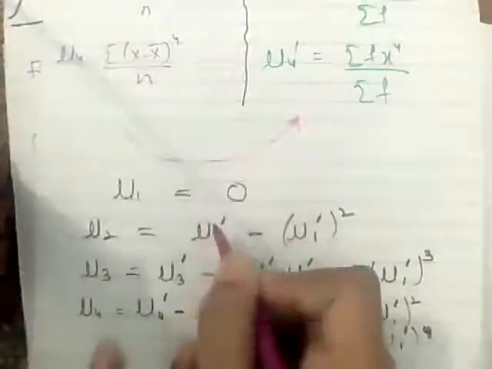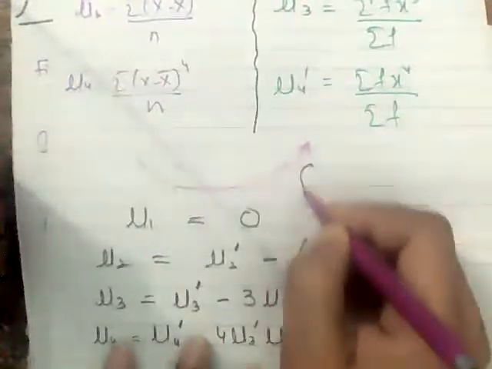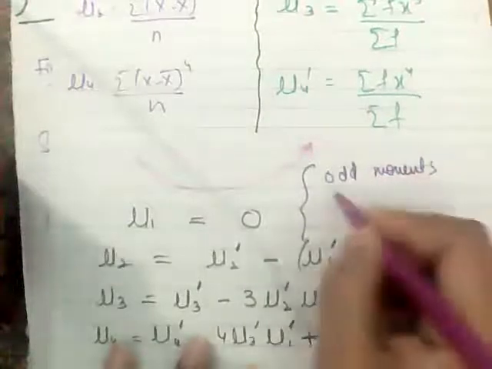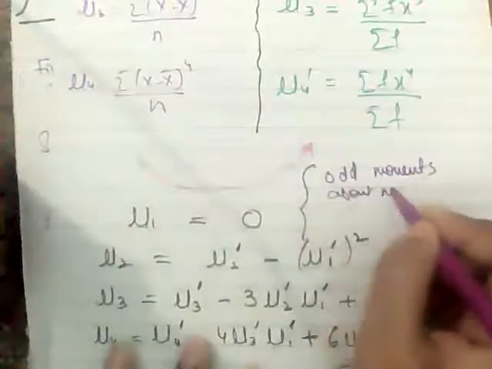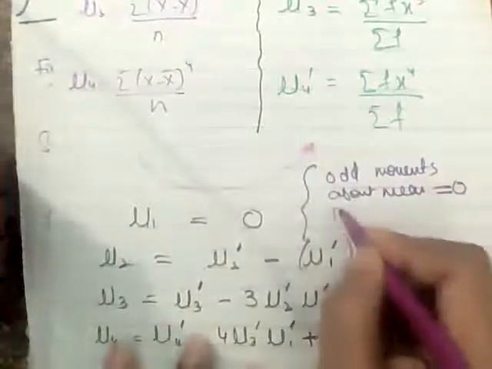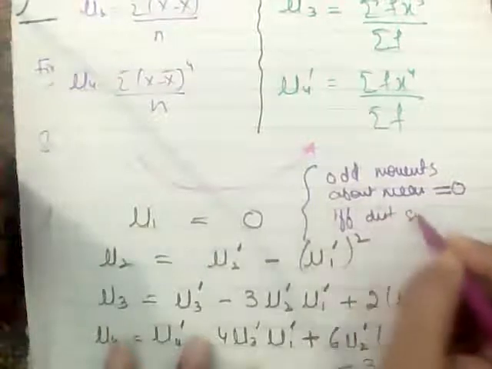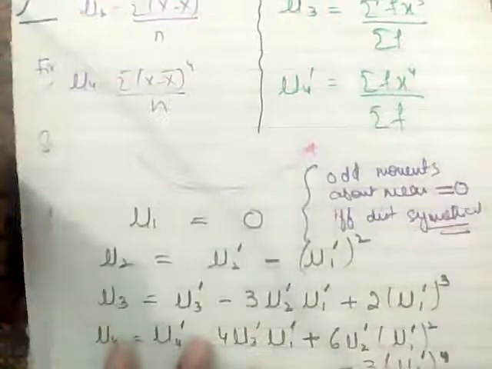And over here, let's just remember one thing: I'm writing here that the odd moments about mean are always equal to zero if and only if the distribution is symmetrical. Now, what is symmetrical? I'm going to tell you later on.